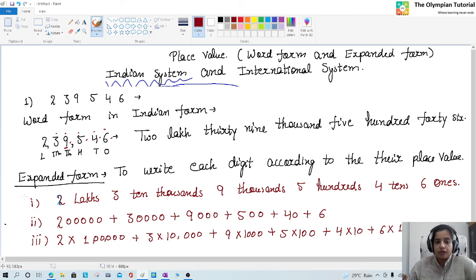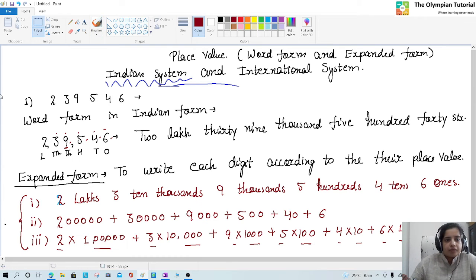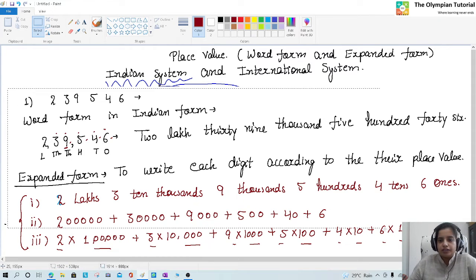So we can do this work with these three methods. Either you can write 2 lakhs, 3 10,000s, 9,000s, 500s, 4 tens, 6 ones, or simply 2 lakh plus 30,000 plus 9,000 plus 500 plus 40 plus 6, and another one: 2, it is at lakh, 3 it is at 10,000, 9 it is at 1,000, 5 it is at 100, 4 it is at tens, and 6 it is at ones place. Now students, I will teach you about international system.